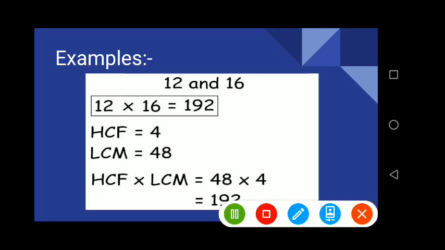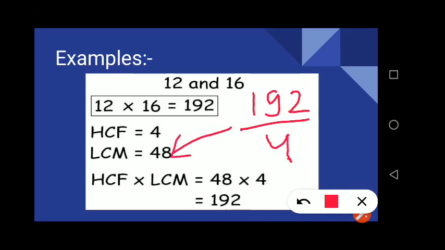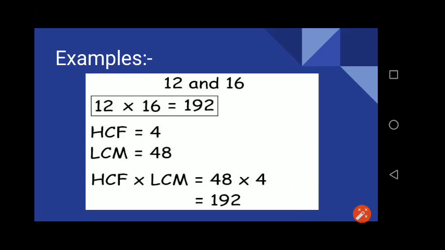And suppose you have to find the LCM of these numbers and the HCF is given to you. What we will do is simply take the product of the numbers, 192, and divide it by the HCF, 4. On dividing we will get 48. So that will be the LCM. Understood? So easy, na? Okay, let us move to the next.